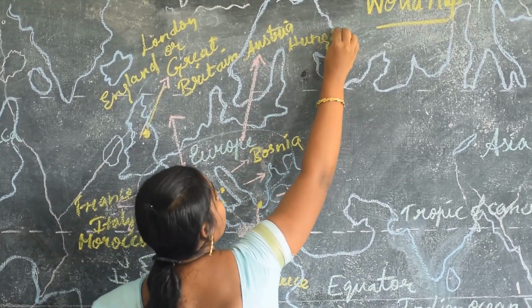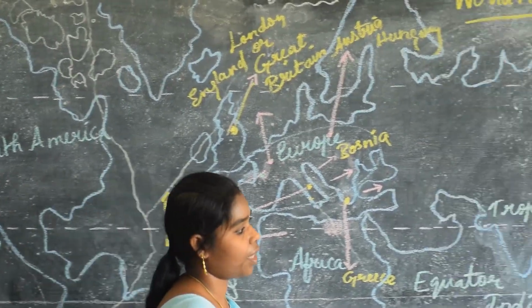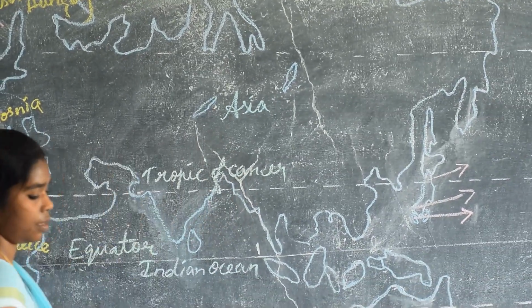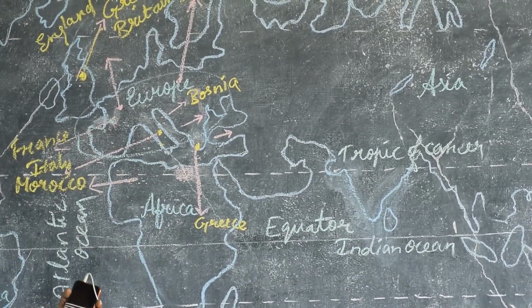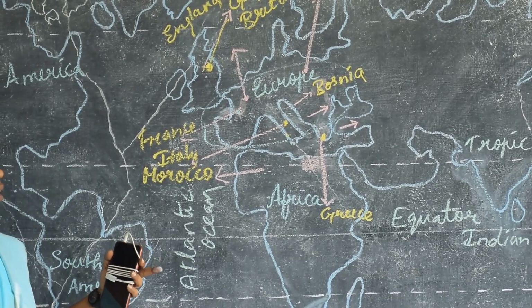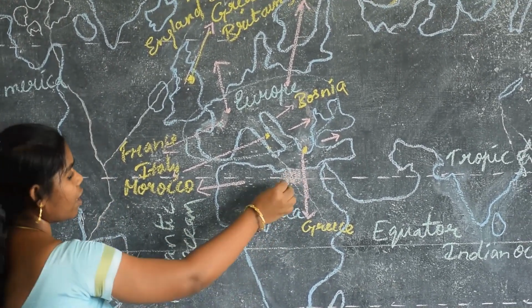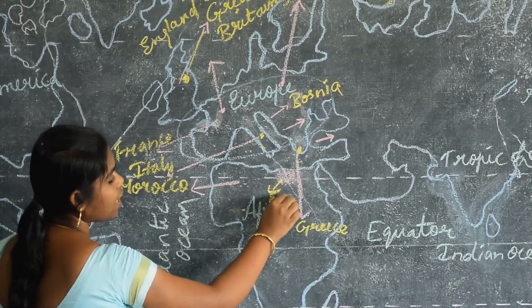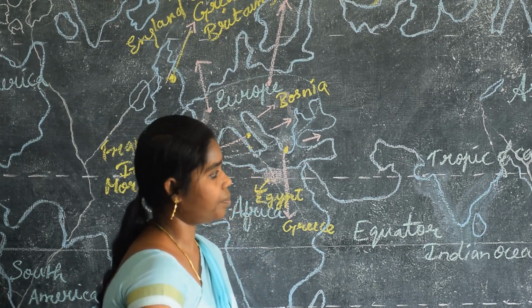Yes, it also comes under the Europe continent. And then Egypt. You know very well about Egypt. Which is famous here? Yes, the pyramid, isn't it? So Egypt is in the Africa continent. This is Egypt.